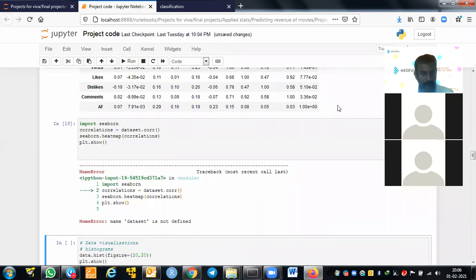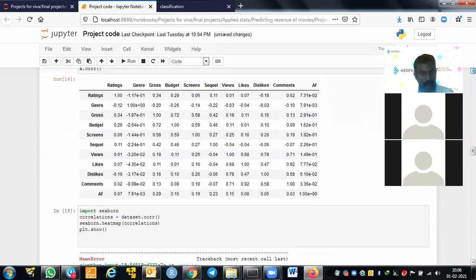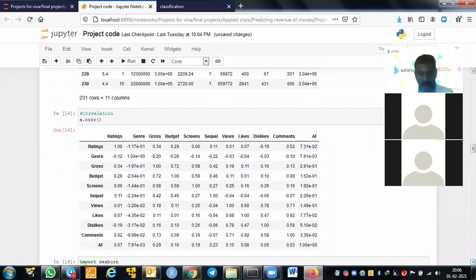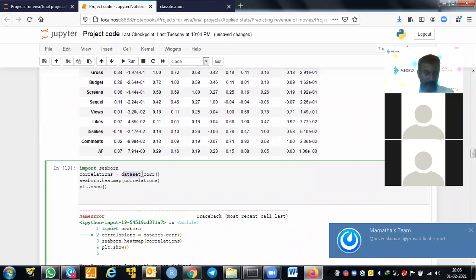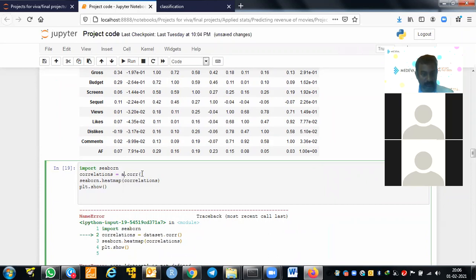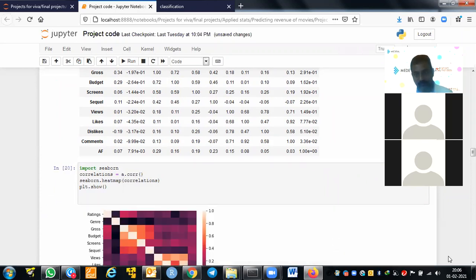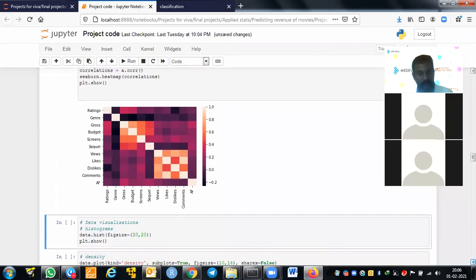Data set now, yeah. What is this correlation? What are we using? Sorry, we put it as A now. Data set as A dot correlation. You just need to calculate the correlation, A dot correlation. So we'll also see the correlation between all the variables, how it is there.